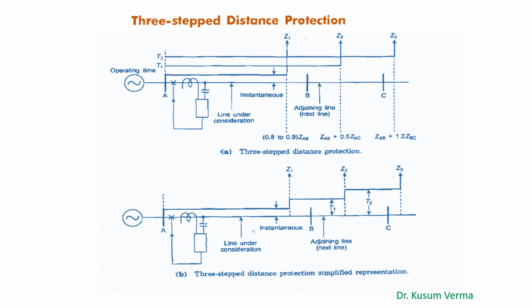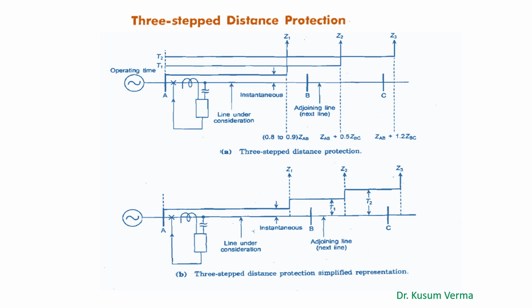If the reach of the distance relay is adjusted to 100%, then overreach will cause loss of selectivity with the distance protection of the next section. So this cannot be tolerated in the case of extra high voltage lines. Therefore, it is usual practice to set the reach of distance protection to about 80 to 90% of the line section. This will leave 20 to 10% of the line without primary protection. So a comprehensive scheme of distance protection is evolved, providing the primary protection to the line section under consideration as well as backup to the next line section.